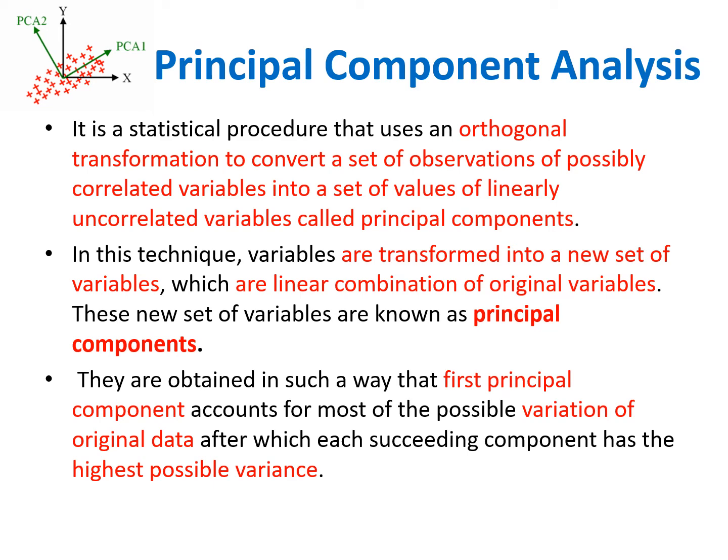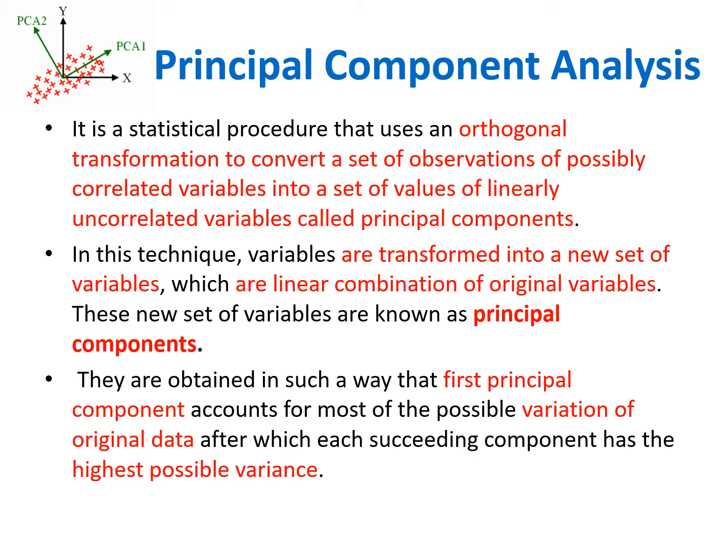So principal component analysis is the procedure of transforming a set of correlated variables into a set of linearly uncorrelated variables, which are termed principal components. In this technique, variables are transformed into a new set of variables which are linear combinations of the original variables.